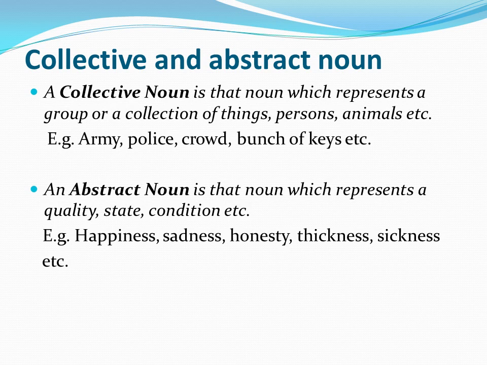Thickness, just like all these, thickness, sickness, all these are abstract nouns. His sickness made him weak. So, we are talking about a subject. So, all these are used as abstract nouns.